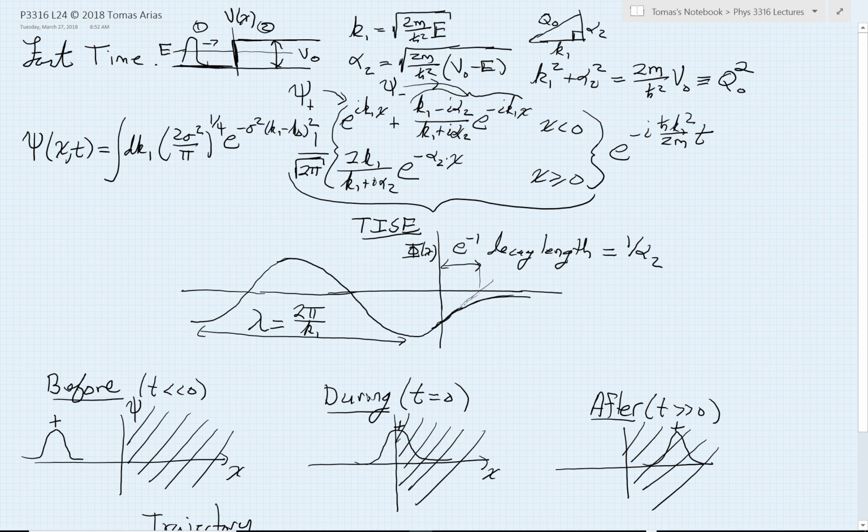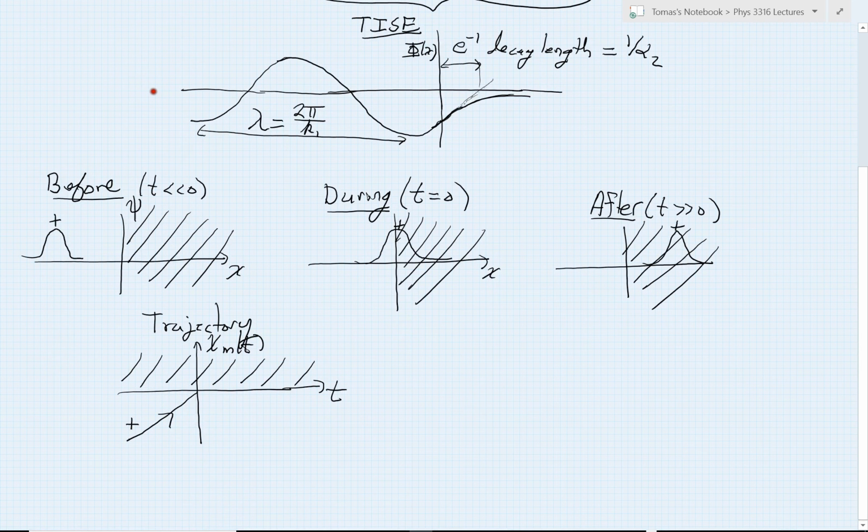We applied stationary phase, and we came to a very interesting conclusion. We found that the maximum position of the packet, for the positive packet as a function of time t, was just the velocity times t.